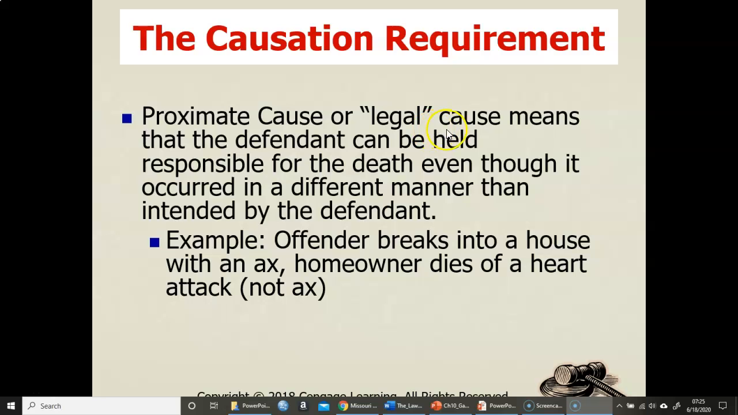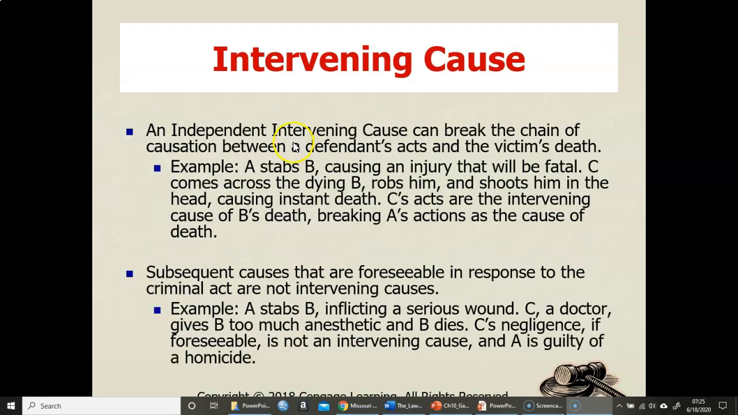So proximate cause, or legal cause, means the defendant can be held responsible for the death even though it occurred in a different manner than intended. So if an offender breaks into a house with an axe and the homeowner dies of a heart attack or a stroke or something like that, caused by the stress of the actual break-in, then that could be considered proximate or legal cause.